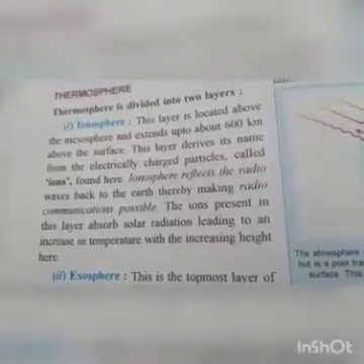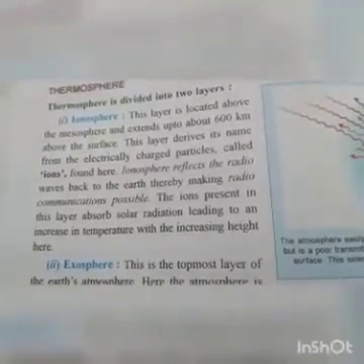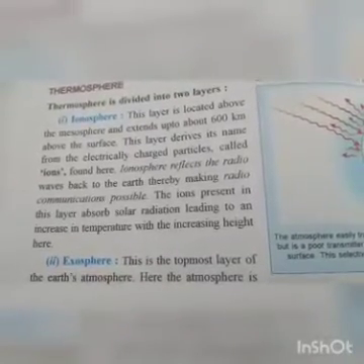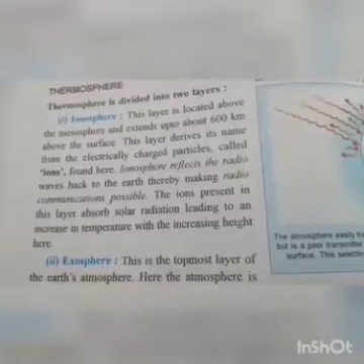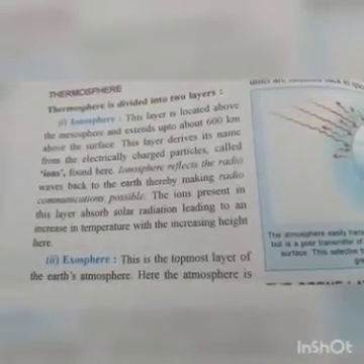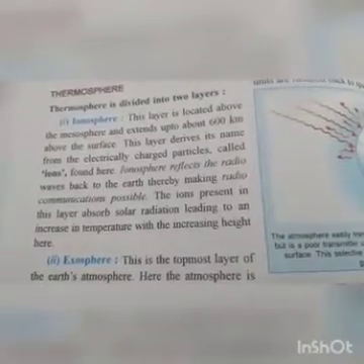Okay, now the thermosphere is divided into two layers, ionosphere and exosphere. Let's talk about the ionosphere. This layer is located above the mesosphere and extends up to 600 kilometers above the surface. This layer derives its name from electrically charged particles. We call them ions. That is why it is named the ionosphere, right?